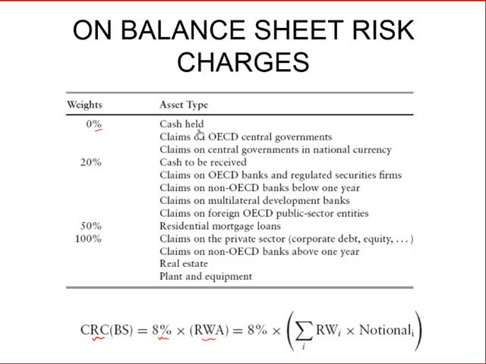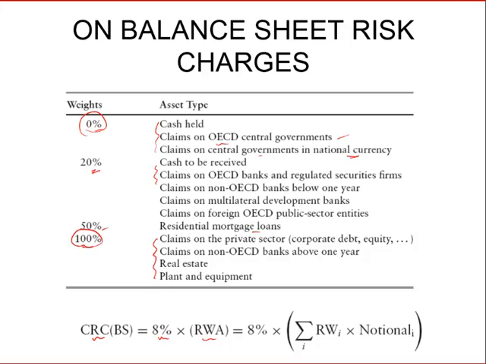So if you are holding cash or claims on OECD central governments, OECD being the Organization for Economic Cooperation and Development, these are normally the developed countries, or if you're holding claims on any central government in its own currency, so if you're holding Indian government bonds in the Indian rupee, then that would all be considered risk-free and there would be a 0% risk weight. On cash to be received, that is account receivable, and claims on OECD banks and non-OECD banks below 1 year, the risk weight was 20%. Residential mortgages carried a risk weight of 50%, and all other loans, regardless of their risk profile, carried a weight of 100%.